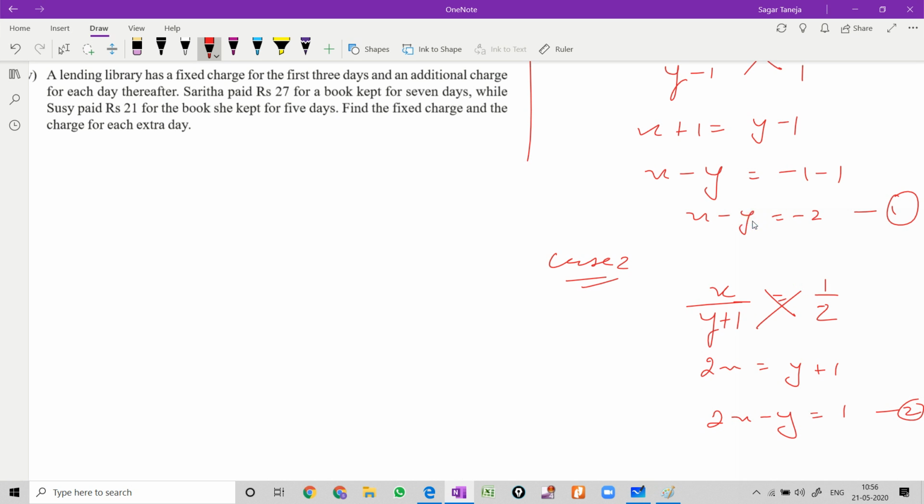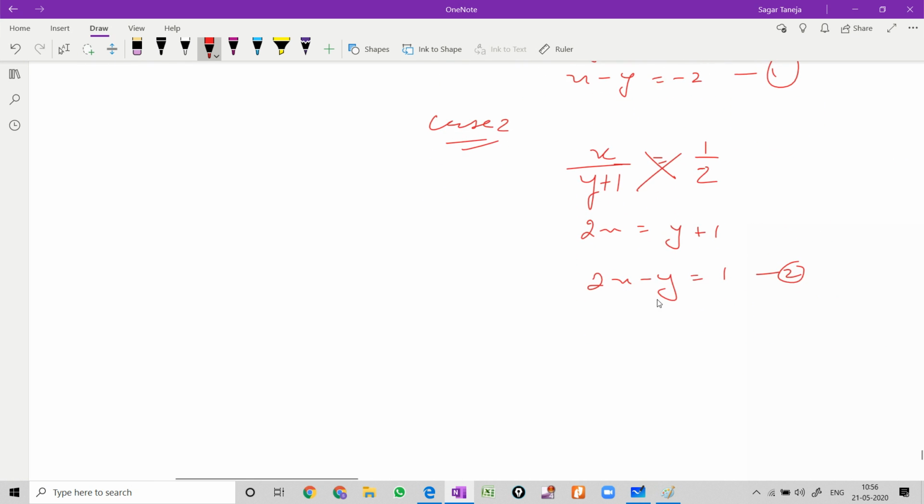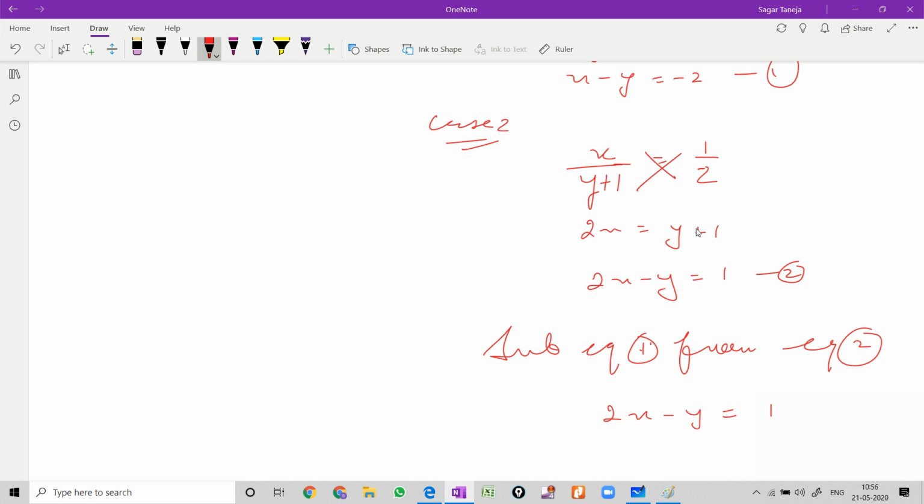Now here there is no need to make the coefficient of the variable the same, because y already has the same coefficient, minus 1 and minus 1, meaning 1 and 1. Here we also have the same sign of y. Since the sign is the same, we have to subtract, because the signs should be different for the terms to get cancelled. So to make the sign different we have to subtract these two equations. Subtract equation 1 from equation 2. It is your choice if you want to subtract 2 from 1 or 1 from 2. So from 2, let us write this equation 2 first and just write this now.